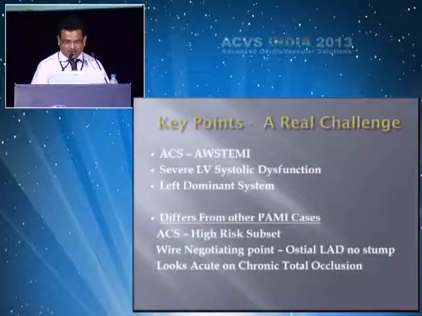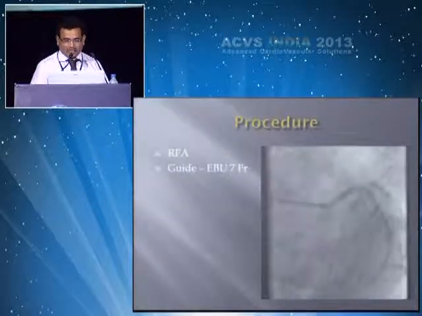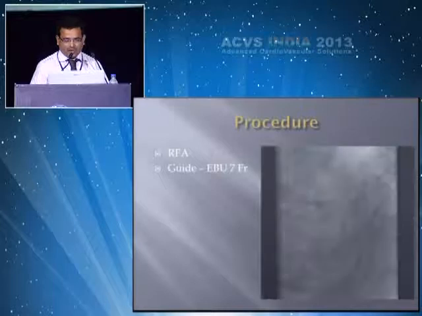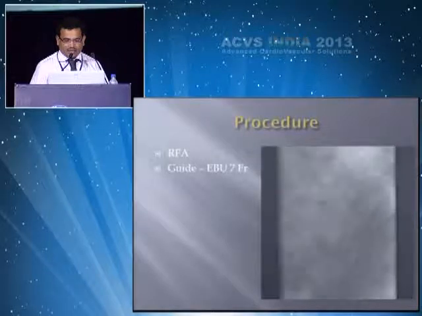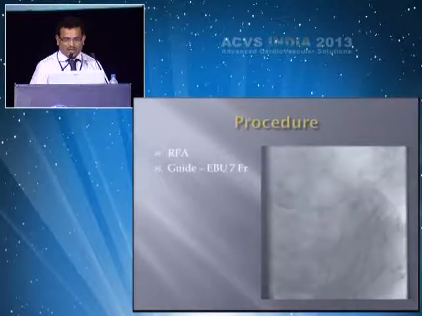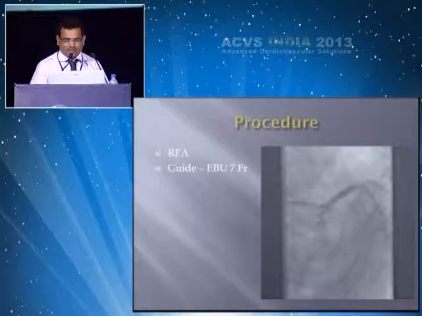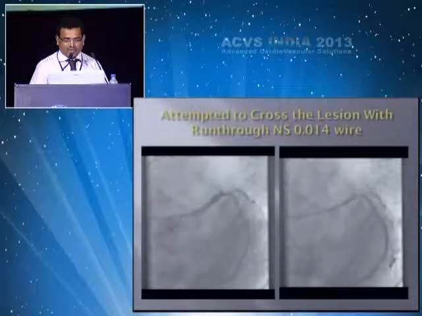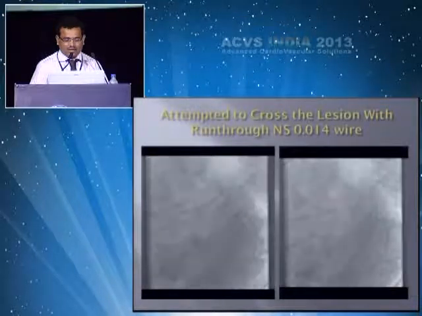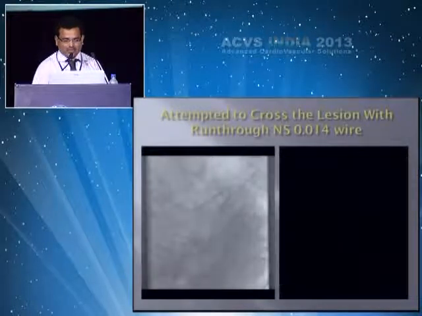So this was a challenging case, and you can see I engaged with an EBU 7 French guide through the right femoral approach, and the ostium is not seen, not able to see where is the LAD. Then initially I tried with a Runthrough NS wire, and repeated attempts were taken for 15 to 30 minutes, and you can see the pacing method. This point, first page, that is the hooking method.